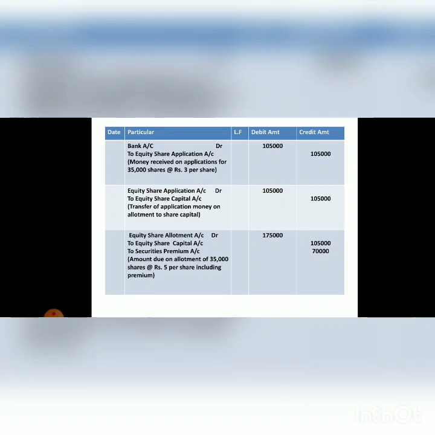The total amount of allotment is 5, that is 1,75,000. Capital amount will be 1,05,000 and premium amount will be 70,000. So the entry will be equity share allotment account debited by 1,75,000 to equity share capital account 1,05,000 to securities premium account,